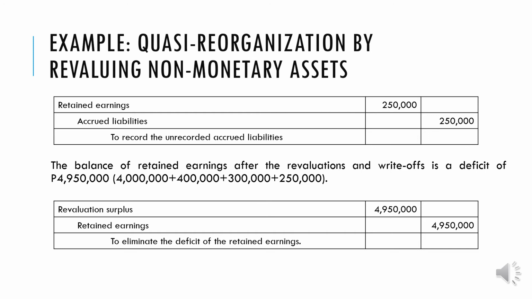So yes, meron pa tayong natitirang balance nung ating revaluation surplus, which is actually 5,500,000 minus 4,950,000, the remaining revaluation surplus is still 550,000. So it will stay as a revaluation surplus. So that's how we use the quasi-reorganization in revaluing a non-monetary asset. Okay, any question?